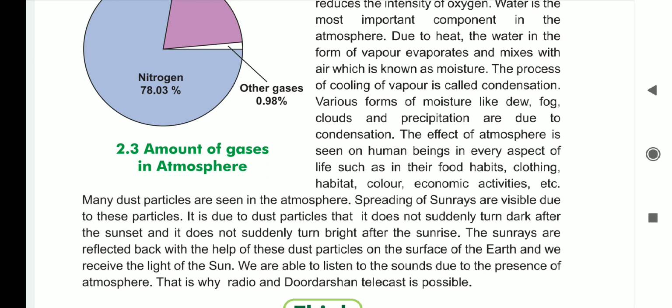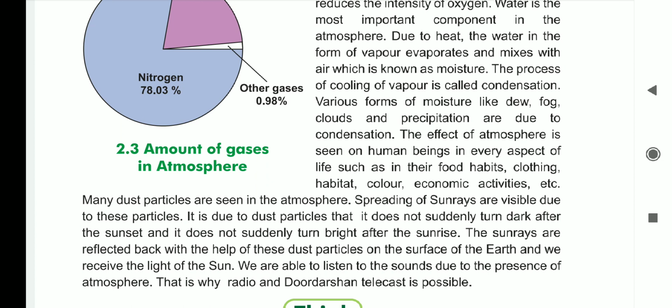Due to the presence of dust particles in the air, we can get radio and Doordarshan telecasting, because it is sending the messages from one particle to another particle, and in this way from one place to another place through the air. These sounds and Doordarshan telecasting are possible.